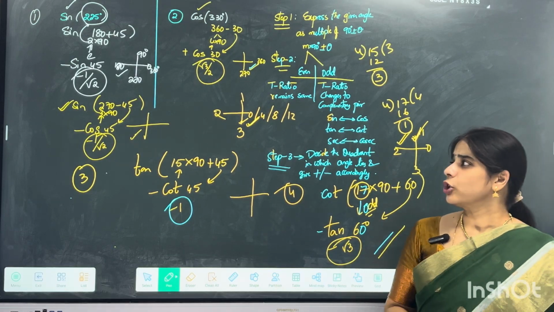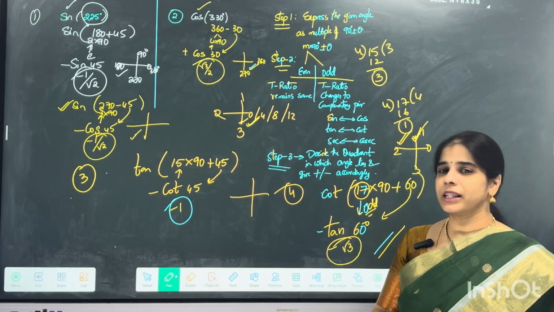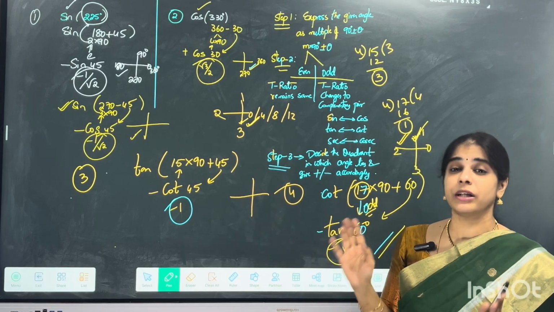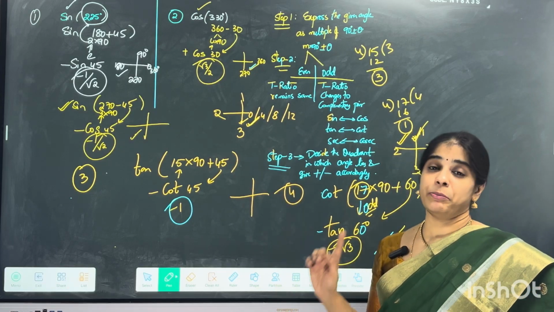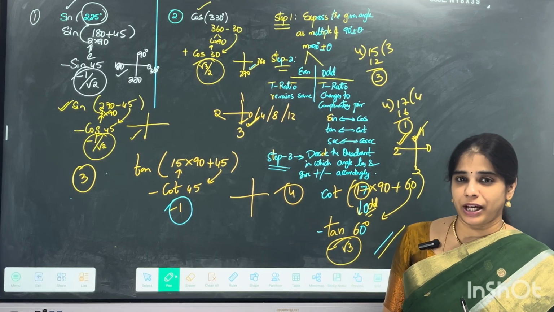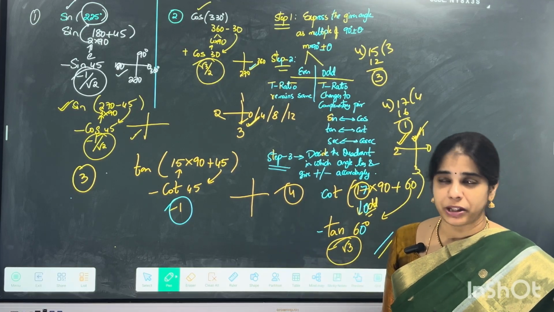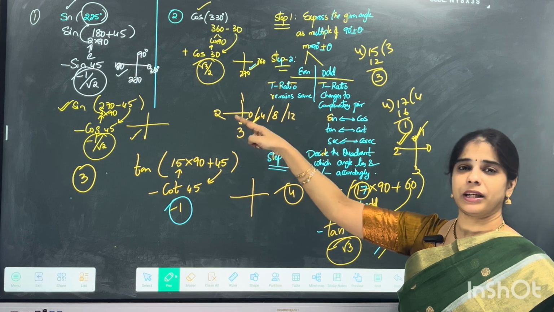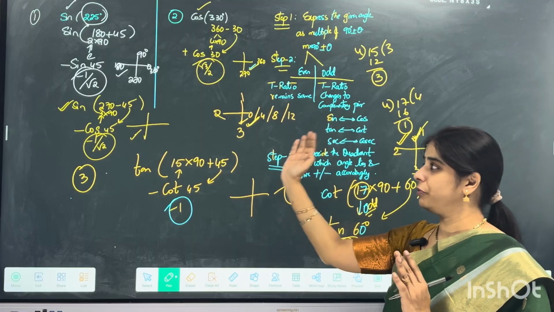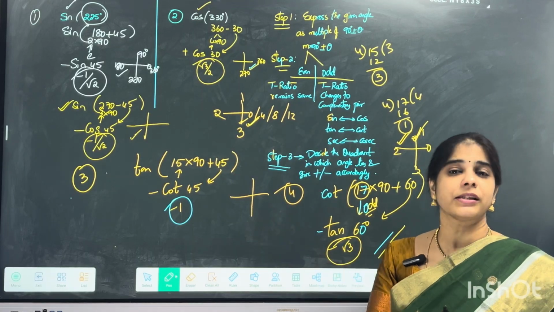This is your answer. So whatever angle is given to you, how big it is doesn't matter at all. You can just express it as some multiple of 90 plus or minus something. If that multiple is even, the trigonometric ratio remains the same. If it is odd, convert it to its complementary pair. The third step is the decision of the quadrant. As it is a multiple of 4, divide by 4 and check for the remainder. Take 0, 1, 2, 3 wherever it stops. From there, if it is plus something, move forward; if it is minus something, move backward. Forward means anti-clockwise direction, backward means clockwise direction.